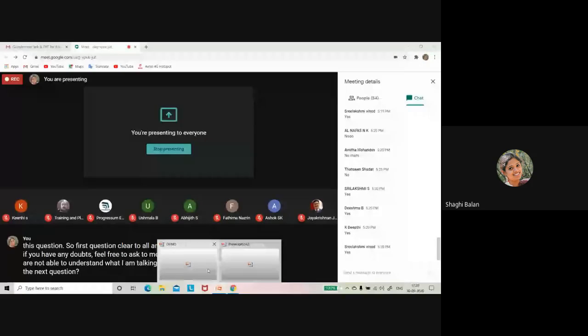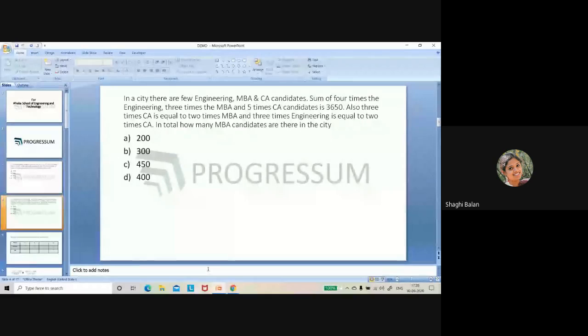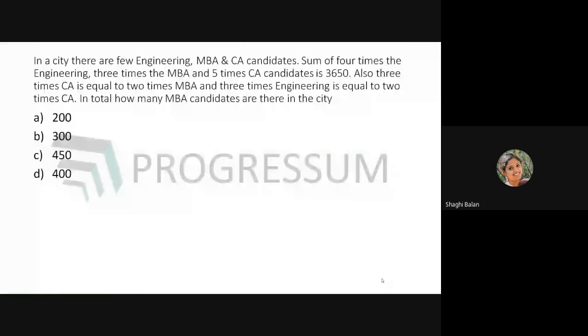So here comes our next question. In a city, there are few engineering, MBA and CA candidates. The sum of four times the engineering, 3 times the MBA, and 5 times CA candidates is 3,650. Also, 3 times CA is equal to 2 times MBA, and 3 times engineering is equal to 2 times CA. In total, how many MBA candidates are there in the city? That is the question. So how will you solve this?